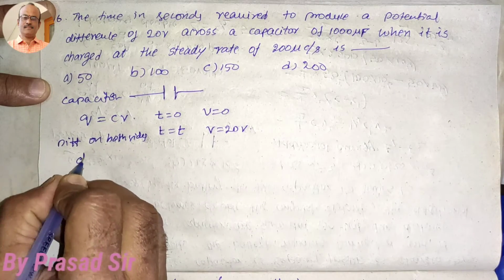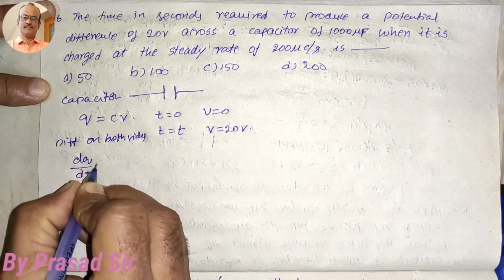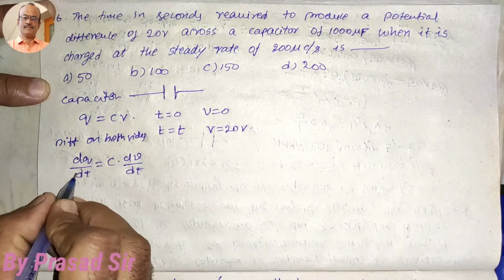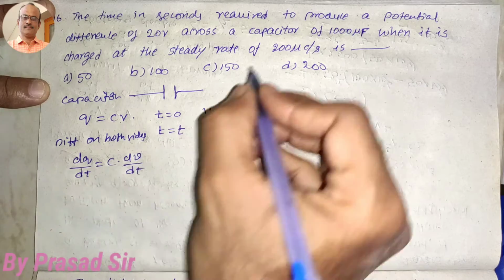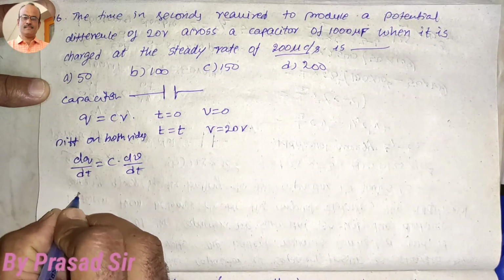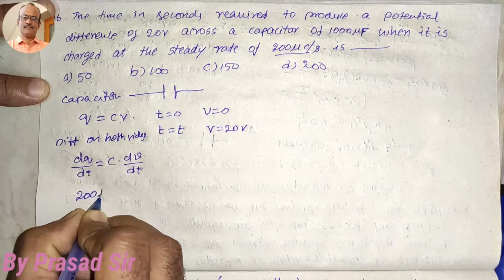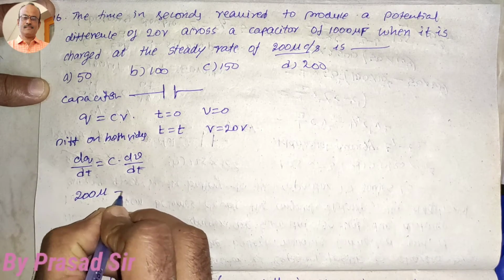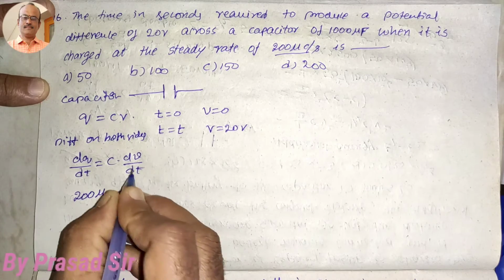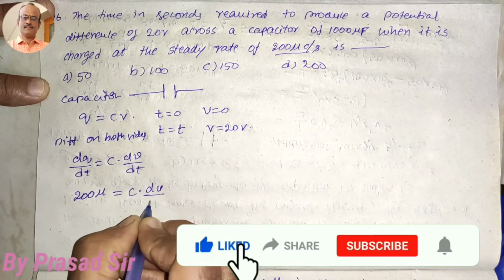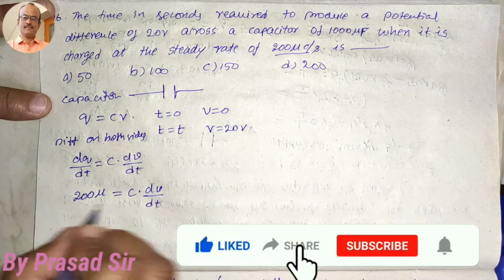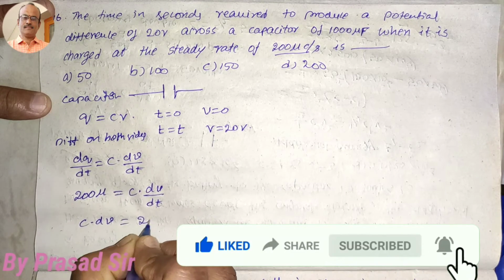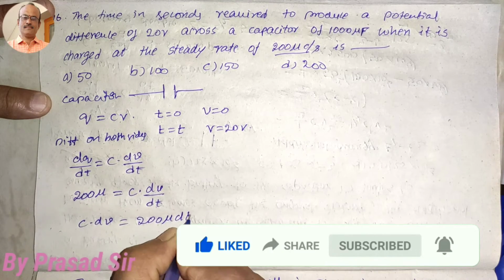Differentiate on both sides, that is dq by dt is equal to C into dV by dt. Already we know this dq by dt. How much is given? 20 microcoulomb per second, that is 200 microcoulomb per second. So 200 micro is equal to C into dV by dt. So on multiplication, C into dV is equal to 200 micro into dt.